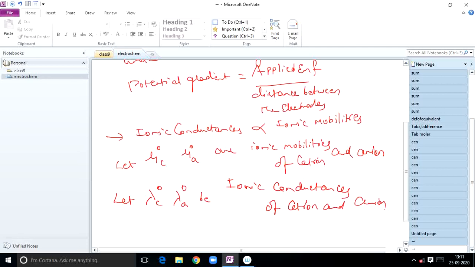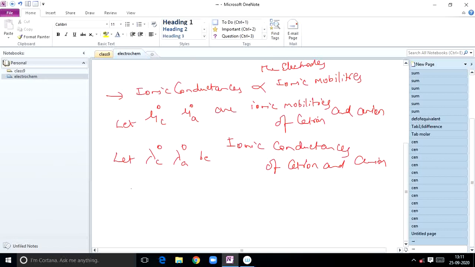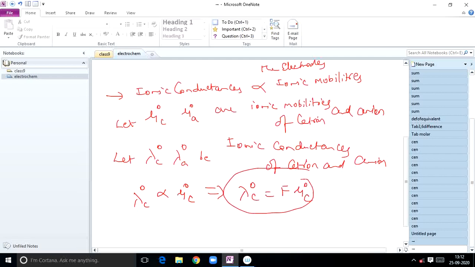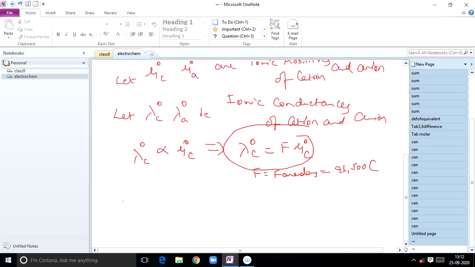Then you can bring out the relation: lambda C naught is directly proportional to mu naught C. From this you can write lambda C naught is equal to F into mu naught C, where F represents Faraday, meaning 96,500 coulombs. In the same manner, lambda A naught is proportional to mu naught A, which implies lambda A naught is equal to F into mu naught A.